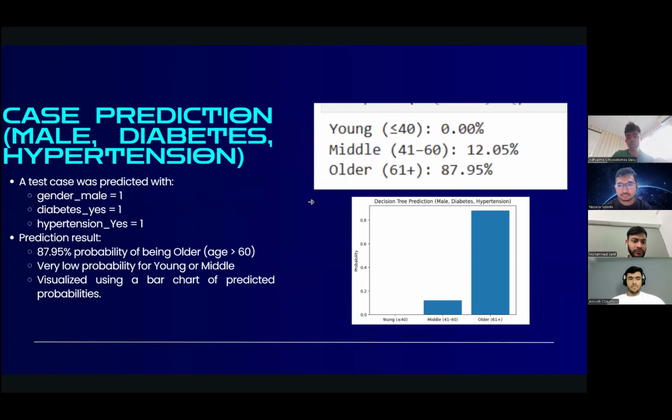And this is our case prediction: male, diabetes, and hypertension. For gender, male is equal to 1, diabetes is 1, and hypertension is 1. The prediction result is an 87.95% probability of being older, which is age greater than 60, with very low probability for young or middle, visualized using a bar chart of predicted probabilities.